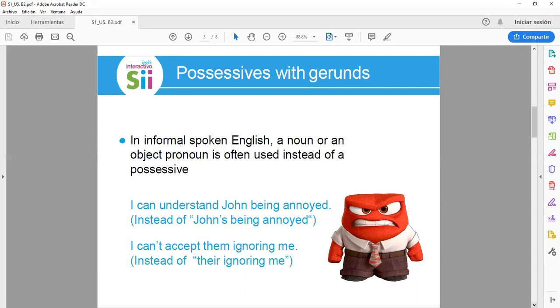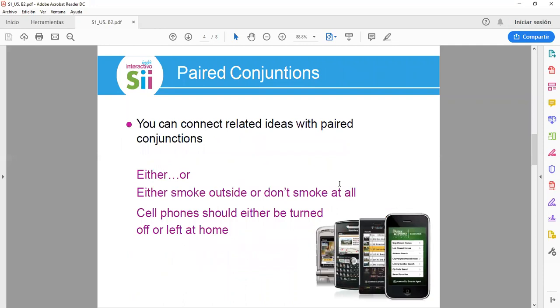Okay, let's go to the next. All right, in this topic, we are going to talk about paired conjunctions. That's the way that we are going to agree or disagree with something or with somebody. For example, you can connect related ideas with paired conjunctions, such as either...or, whenever you have to coincide with somebody else. So either smoke outside or don't smoke at all.